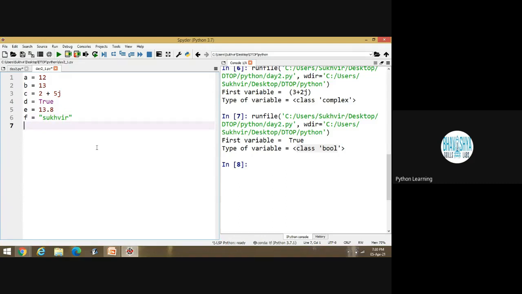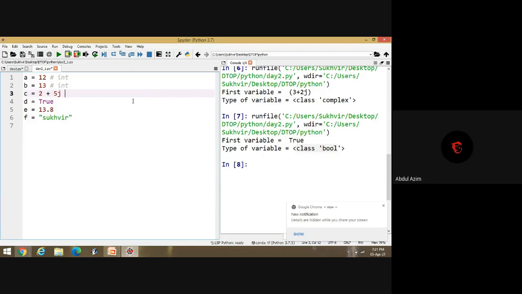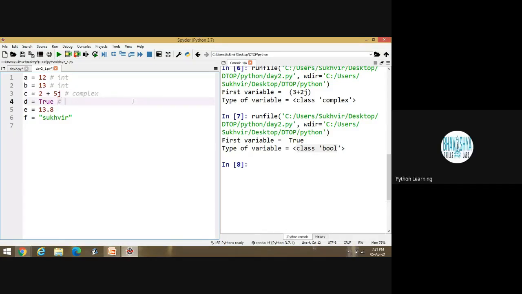These are the variables. First is an integer value. If I am writing inside a comment here, the first one is integer. And what about the second one? The second one is also integer. Is it okay? Yes, sir. What about the third one? Complex, sir. Complex, very good. And then the fourth, Boolean. Boolean. And next, float. And the last one is string. String.